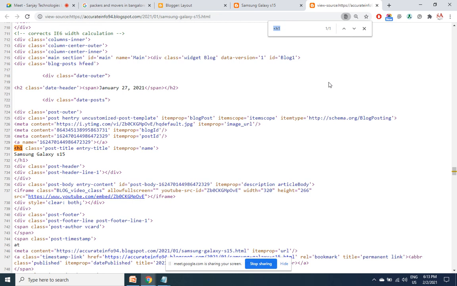H2 and H3, I have shown you how to give manually. And that H1 is going to have your keyword, because that is what we have done for the title tag. We have mentioned our keyword in the post title. That also will go into H1. However, we are not yet done with the solution.